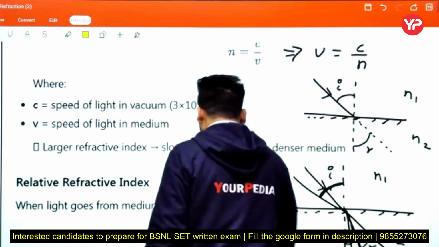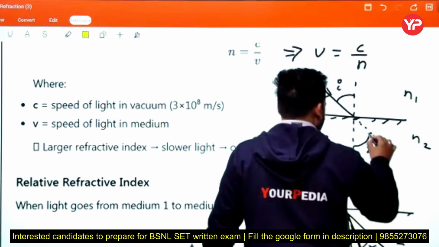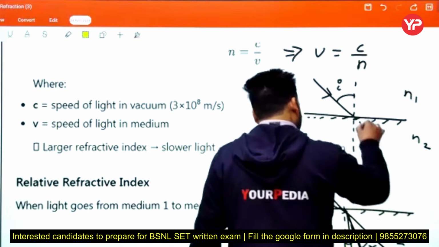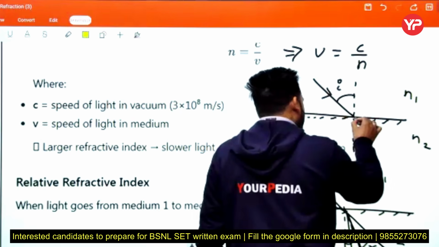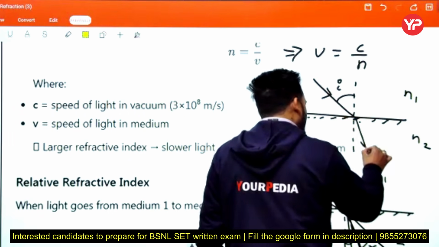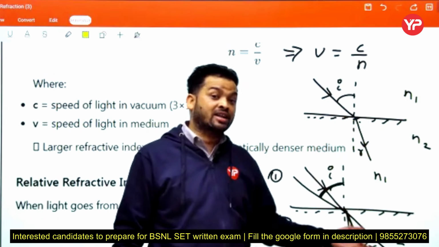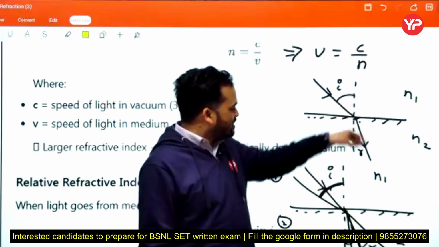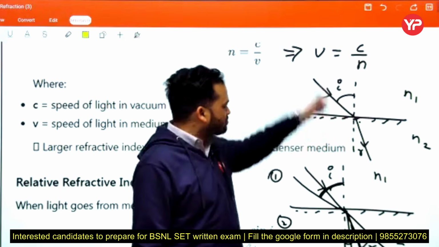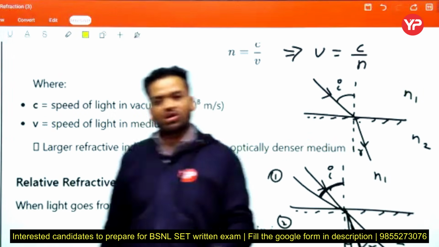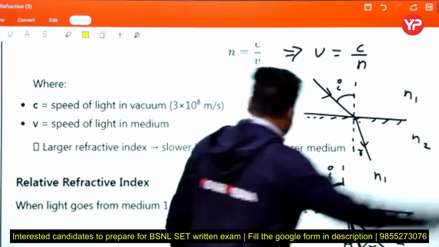Now, consider another example. If any student is facing any problem, then discuss with me. See here. If N2 is greater than N1, then this refracted ray bends towards the normal. Then what is the relation between I and R? Means I greater than R, I equal to R, or I less than R? If the light travels from N1 to N2, means rarer to denser medium, then I greater than R, or I equal to R, or I less than R? Yes, I greater than R. Yes. Now, we consider another example.